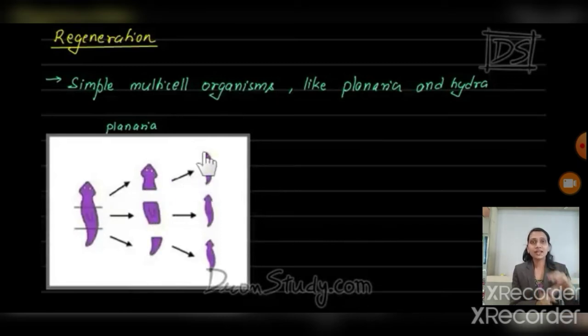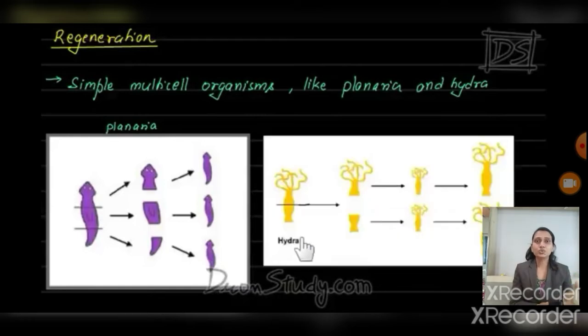The head generates a new organism, the middle part grows and becomes a new individual, and the tail region also grows and becomes a new individual. In this way, from a single planaria we get three individual organisms.